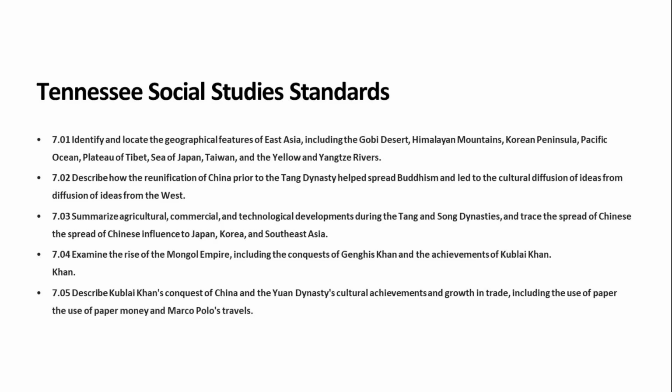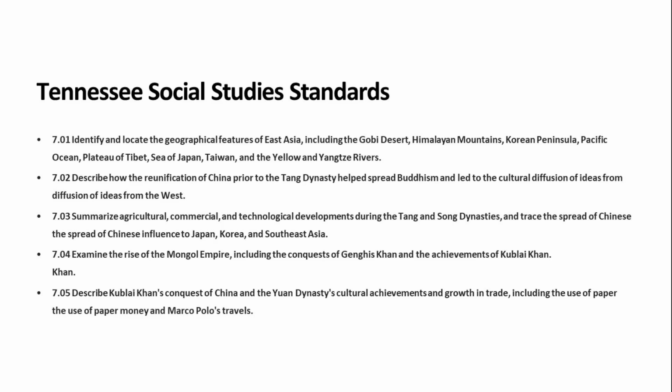7.02. Describe how the reunification of China prior to the Tang Dynasty helped spread Buddhist beliefs. 7.03. Summarize agricultural, commercial, and technological developments during the Song dynasties, and describe the role of Confucianism during the Song.